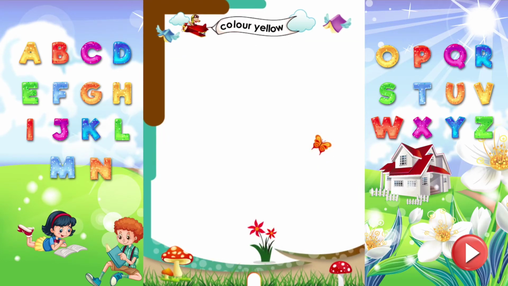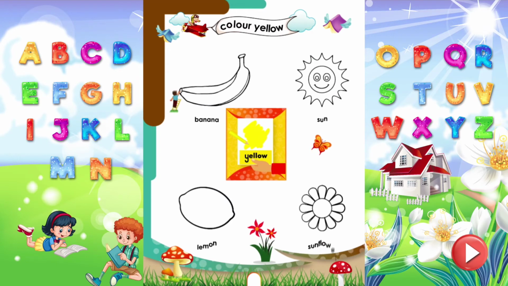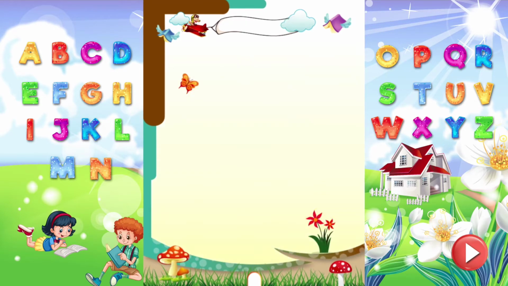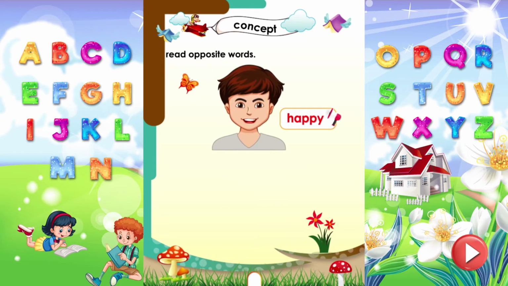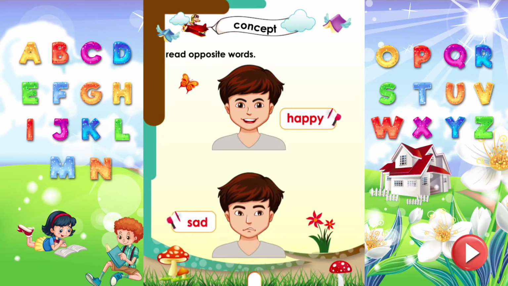Color yellow. Color the pictures yellow, like banana, sun, lemon, and sunflower. Concept. Read opposite words. Happy and sad. This boy is happy. This boy is sad.